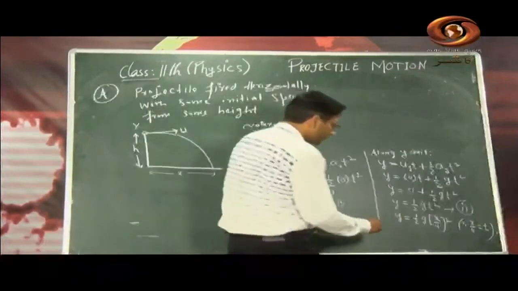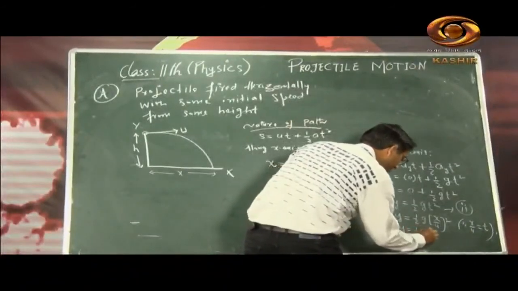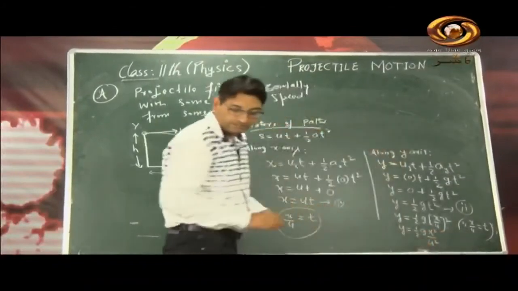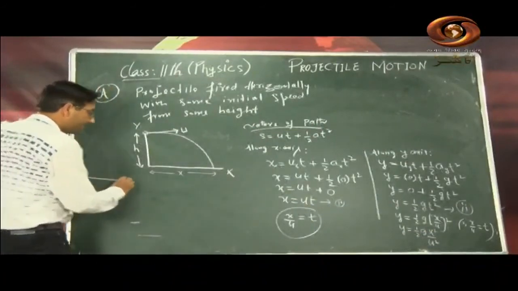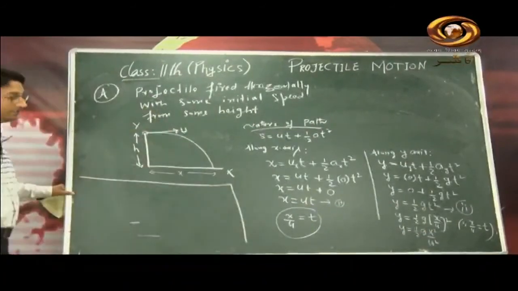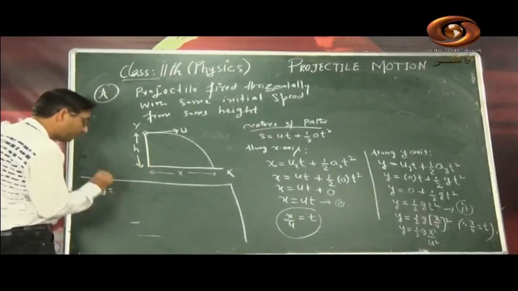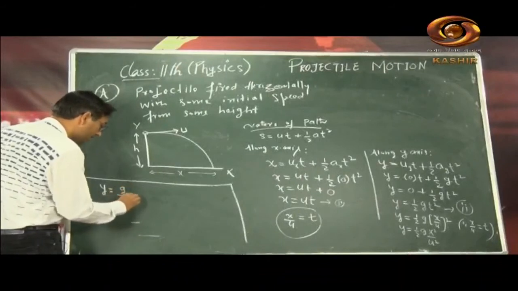So now what will we get? We will get y is equal to half of g x square divided by u square. Got it, dear. I will show it here, because I'm running out of space. So let's move here. My dear students, have attention here now. y is equal to g by twice u square, then x square.